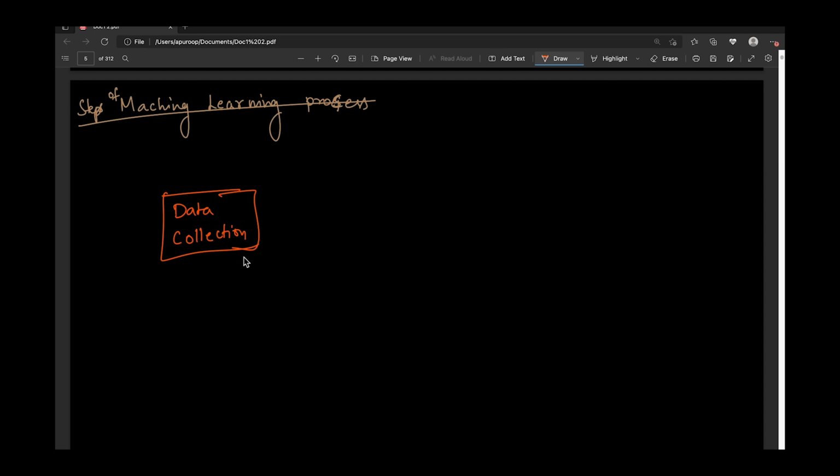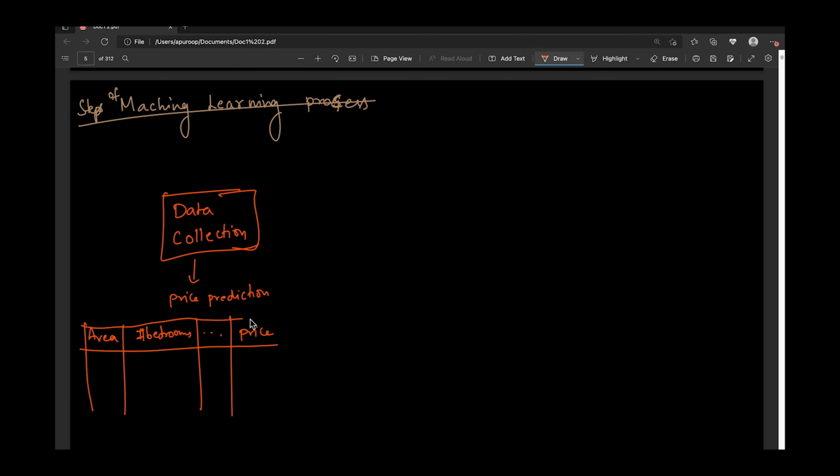Based on that problem statement, let's say there is some problem like price prediction. So this is some example problem. For this problem, our output is price, and what will be our input? Let's say if it is flat price, then the input can be area, number of bedrooms. There can be many possible features like this. So we are thinking of two possible features like that. We need to think of all possible features in order to predict this particular price.